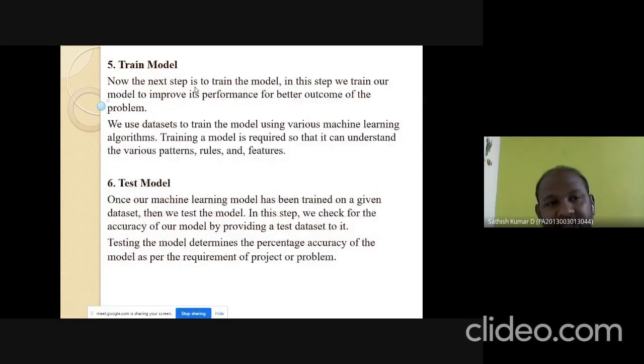The next stage is train model. Then we are going to train the model with the help of the analyzed data. That is the main step. Training a model is required so that it can understand the various patterns, rules, and features. Fine. The next stage is the test model.